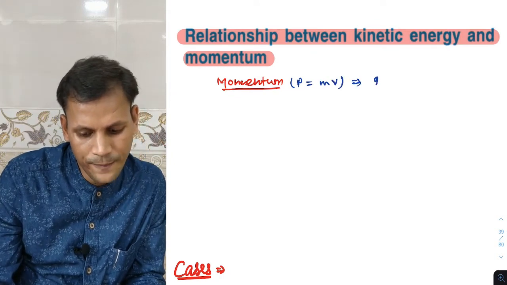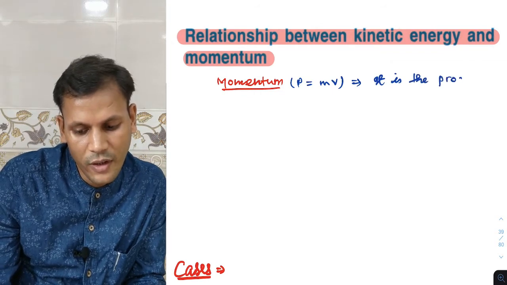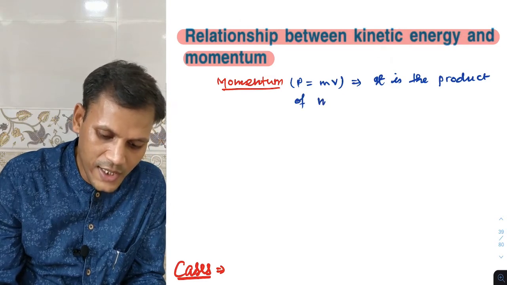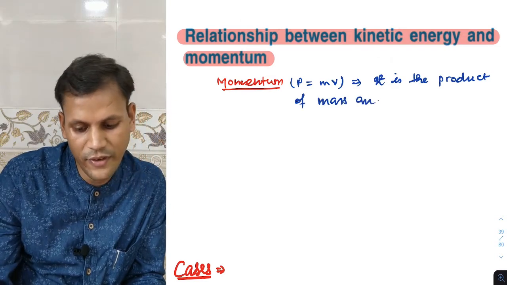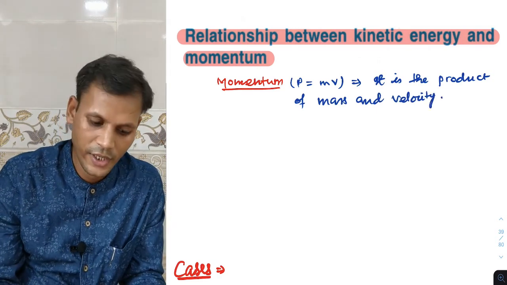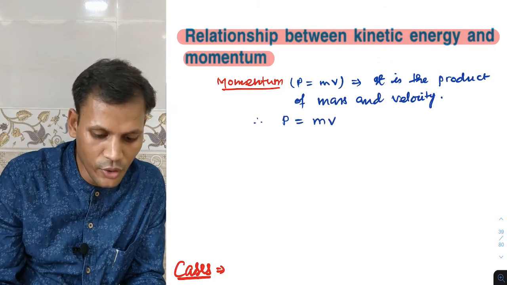It is the product of mass and velocity. So momentum is represented by P, that is m into v.